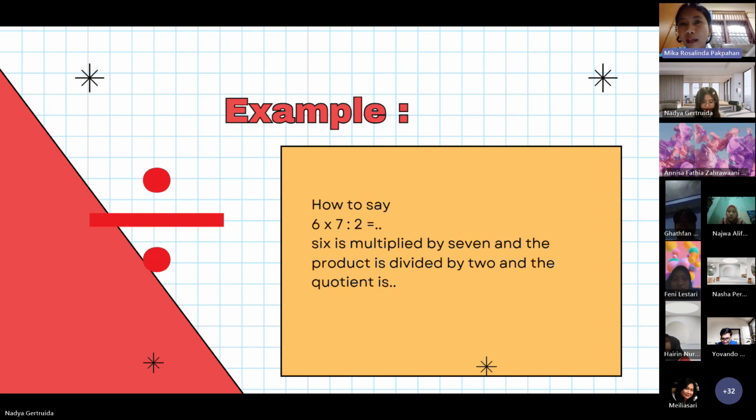6 multiplied by 7 and the product is divided by 2 and the quotient is, so we have 6 multiplied by 7 and the product is 42, then divided by 2 and the quotient is 21. So 6 multiplied by 7 and the product is divided by 2 and the quotient is 21.